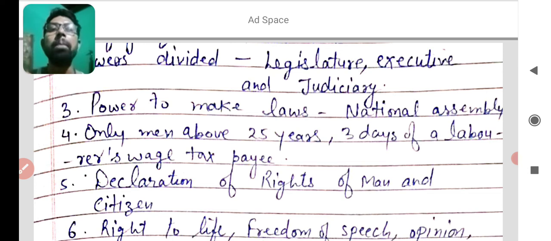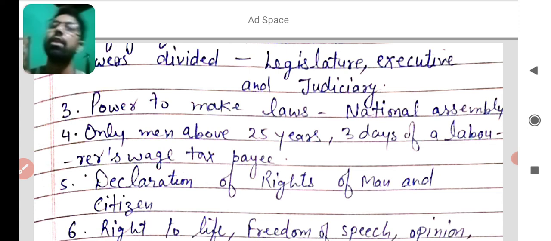And only men above 25 years who paid tax equal to a laborer's three days' wages had the right to vote. To tell you again, in the constitution it was written that if you are 25 years or above and you pay tax equal to three days' wages, you will have a right to vote in France in 1791.